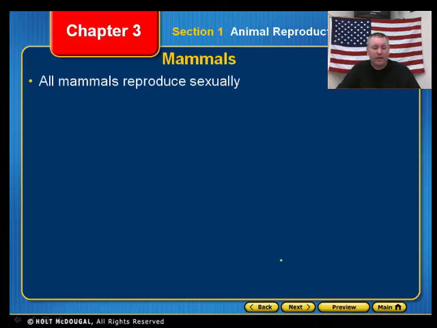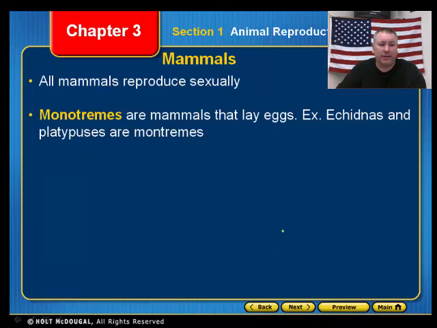Now, when we talk about mammals, all mammals reproduce sexually, every single one. There are three types of mammals: monotremes, marsupials, and placentals. Monotremes are mammals that lay eggs. Echidnas and platypus are examples of monotremes. Now, an echidna, I really don't know what an echidna is. I've looked, but I can't remember what it looks like. But a platypus, those are monotremes because they lay eggs.